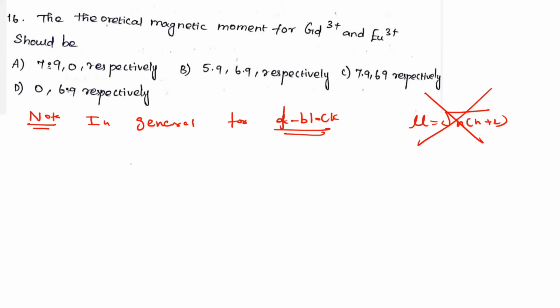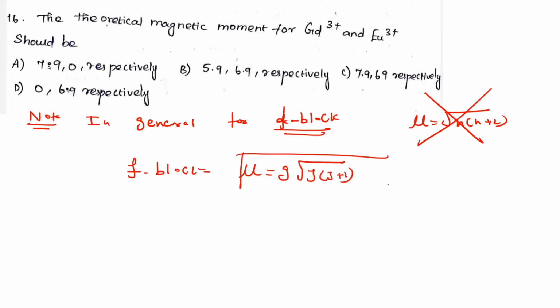Therefore, for F-block elements, what is the magnetic moment value? What is the general formula for F-block? Mu equals G into square root of J into J plus 1. In the F-block element, in the 14 elements, gadolinium 3 plus has only the spin-only value.